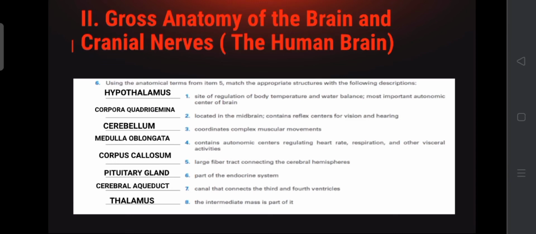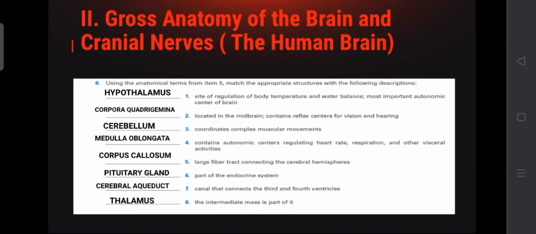Number 6 says to use the anatomical terms from item 5 to match the appropriate structure with the following descriptions. For number 1, site of regulation of body temperature and water balance, most important autonomic center of the brain. Our answer is the hypothalamus. Number 2, located in the midbrain, contains reflex centers for vision and hearing. Our answer is corpora quadrigemina.